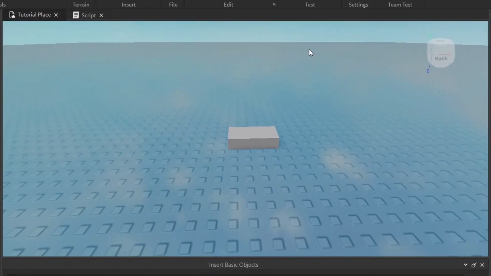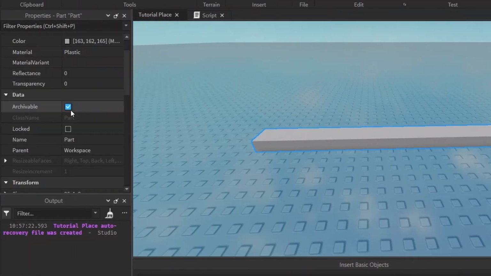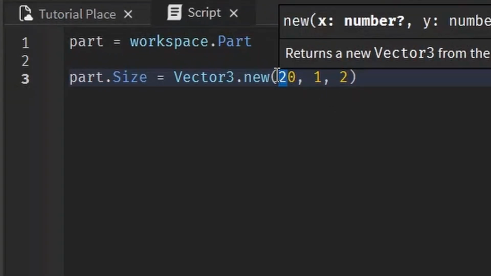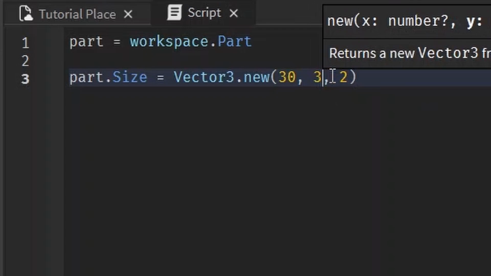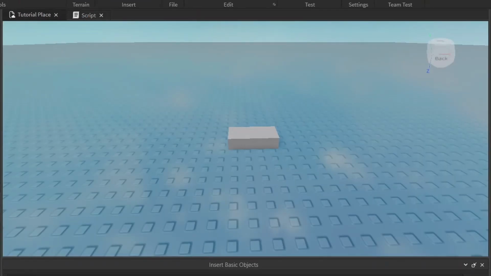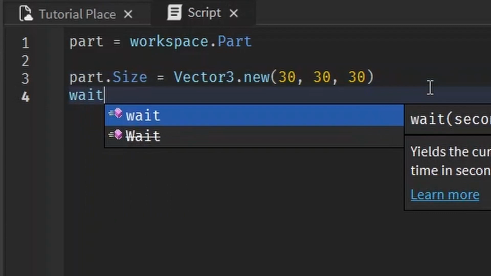And now when we run this, bam, it gets elongated to 20 in the x-axis. Obviously, we can make these values whatever number we want. As long as it boils down to a number, we can make it whatever. Let's make it 30 by 30 by 30, and this will be a giant cube. Whoa, look at that.